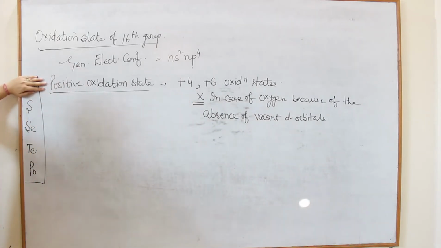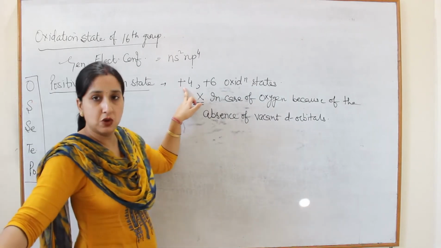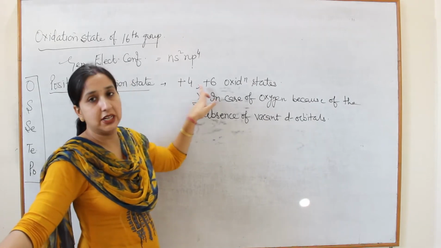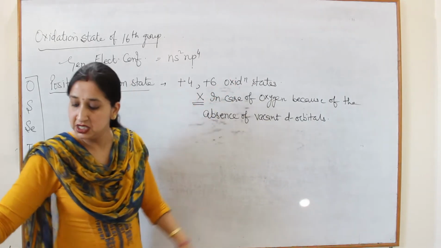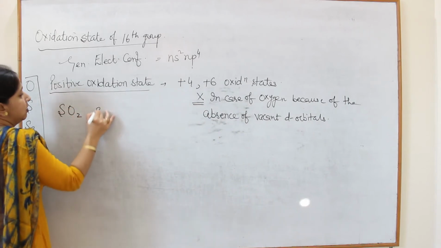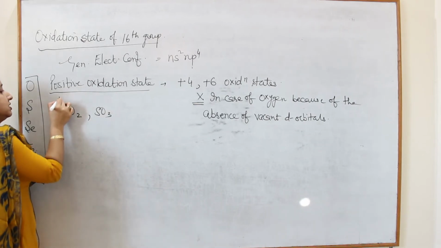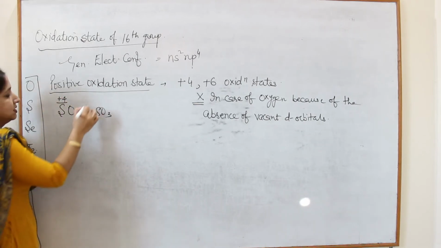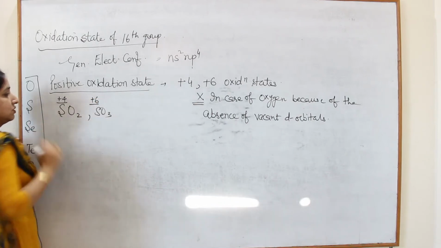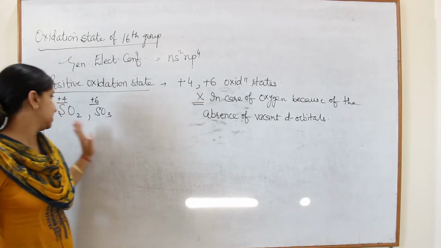But besides oxygen, all other members have vacant d orbitals, so they can show +2, +4 as well as +6 oxidation states. For example, in case of SO2 or SO3. In case of SO2, sulfur is present in the +4 state, and in case of SO3, it is present in the +6 oxidation state.